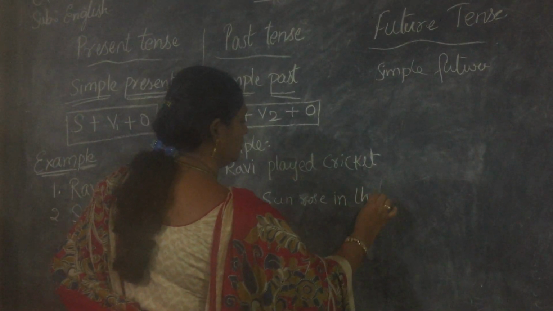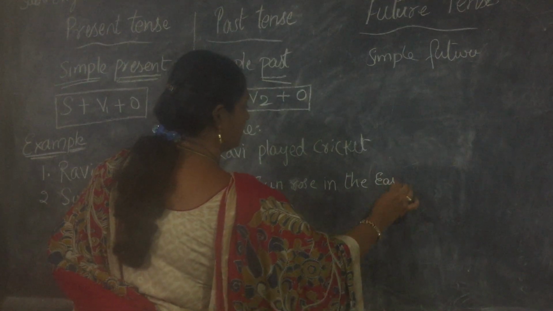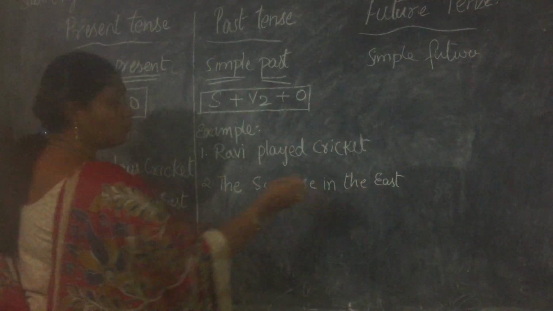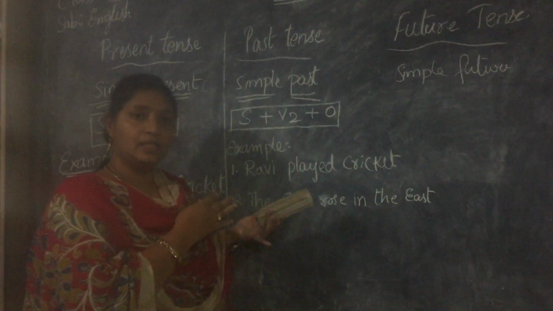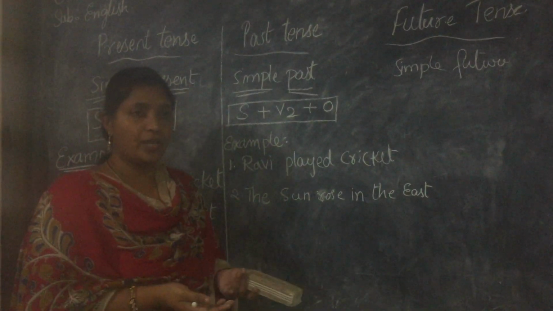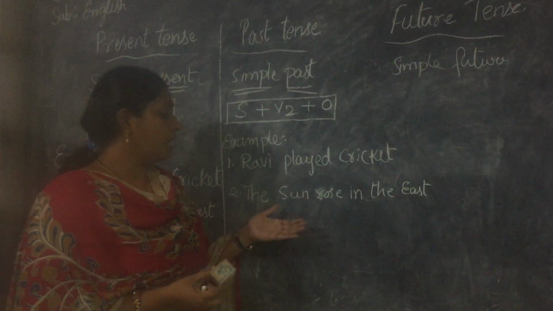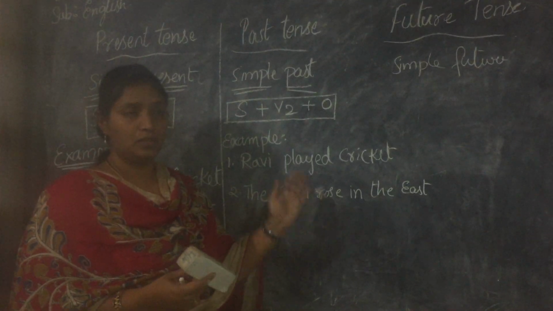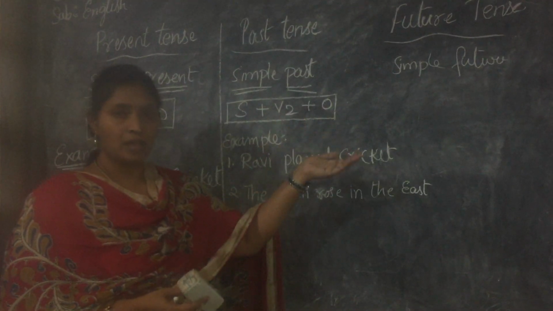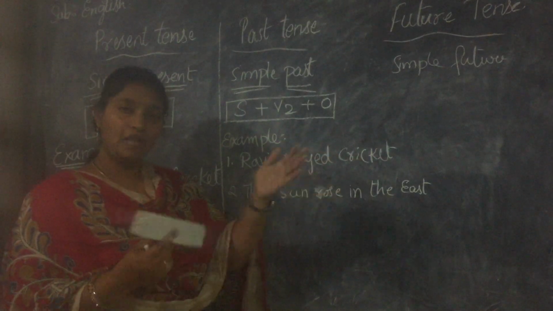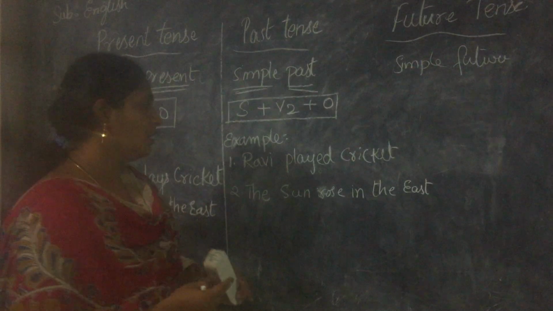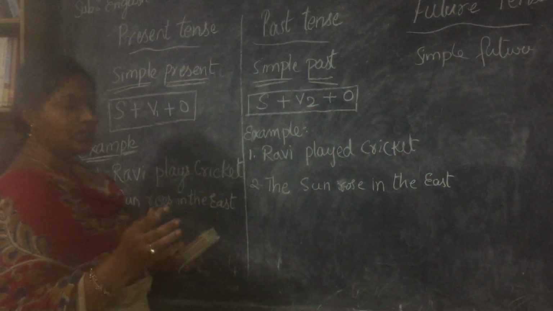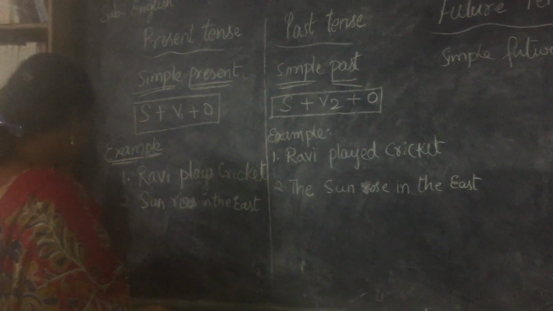So the sun rose in the east, which means it has already risen. Maybe I'm talking today. I'm telling the sun rose in the east, which means today in the east the sun has risen. Tomorrow it will happen again, and then once the action is completed, it will become past tense. We'll go through a few more examples, then it will be much clearer for you.